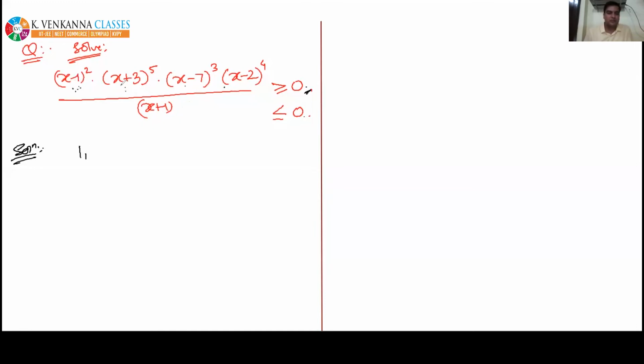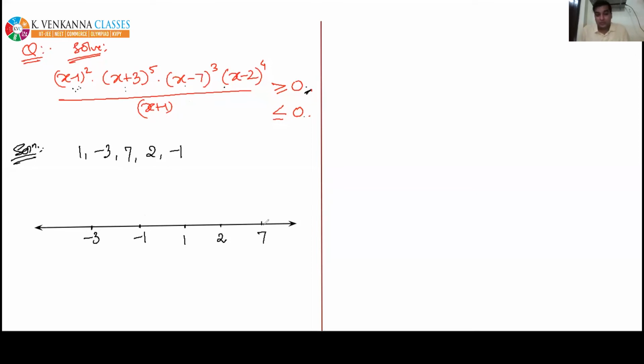From here I will get 1, minus 3, 7, 2, and minus 1. Next step, mark all the critical points on the number line. So the smallest critical point is minus 3, then minus 1, 1, 2, and 7.